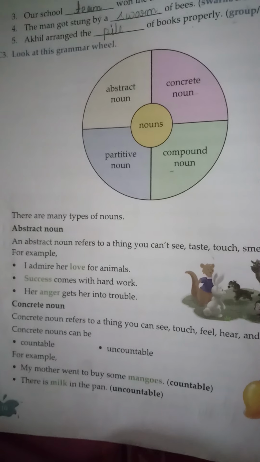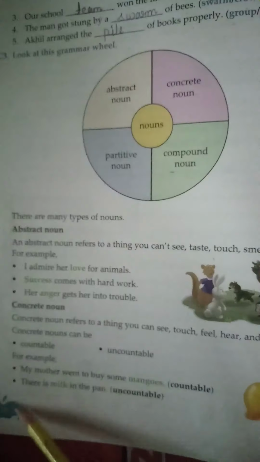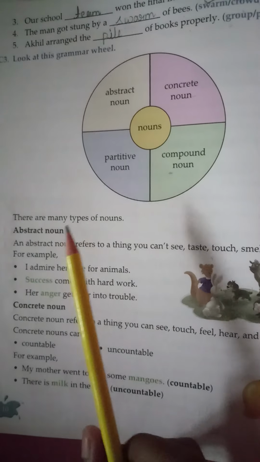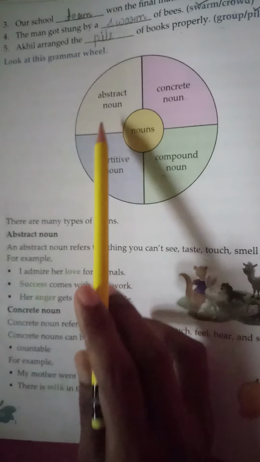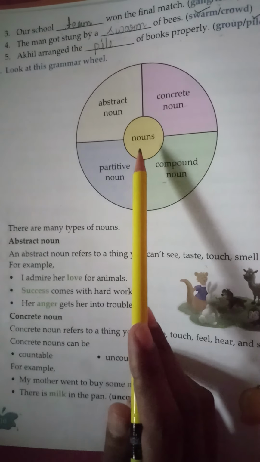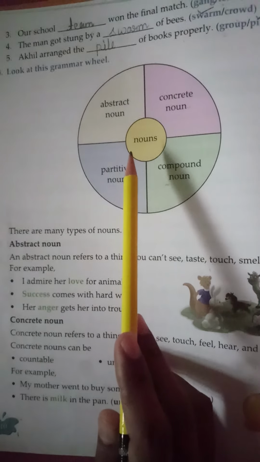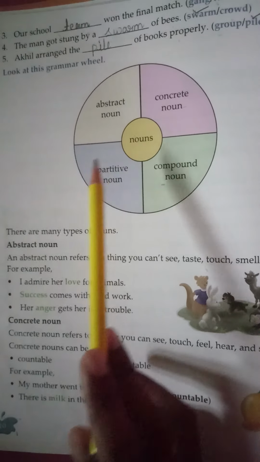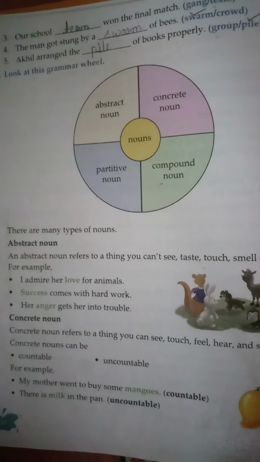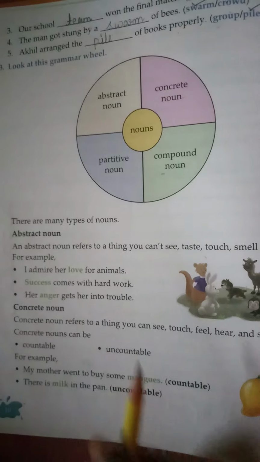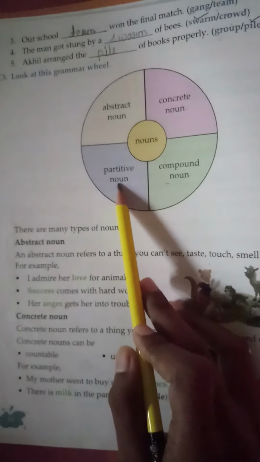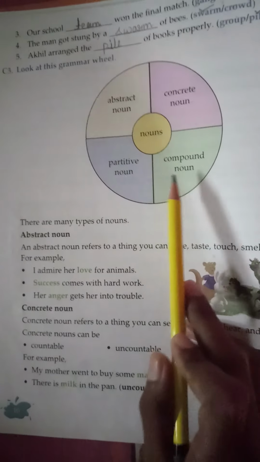Students, today in English literature, we are going to do exercise 3 of page number 10. Look at this grammar wheel. Here is the grammar wheel. Nouns and types of nouns are given. So before coming to types of noun, we must know what is noun. Students, as we all know, a noun is the name of a person, place, animal or a thing, or we can say that noun is a naming word. The types of noun given here are abstract noun, concrete noun, partitive noun and compound noun.